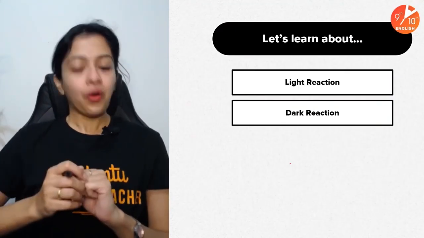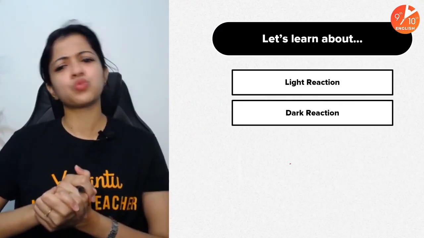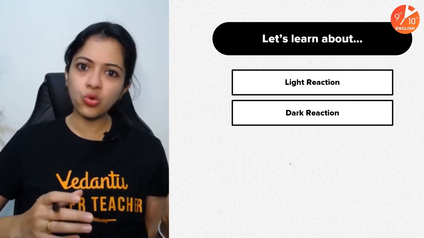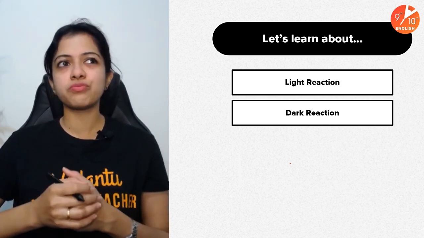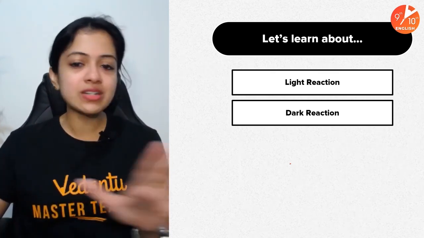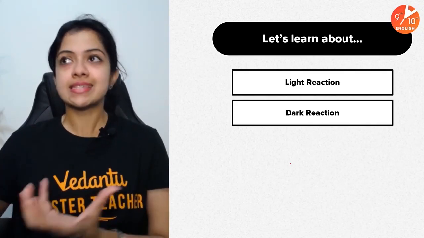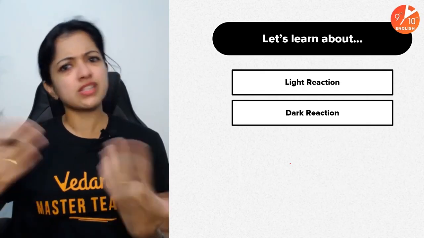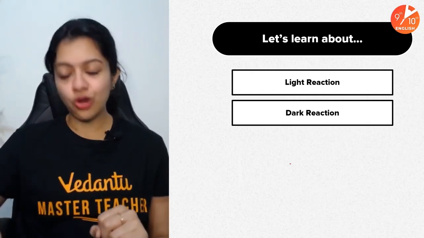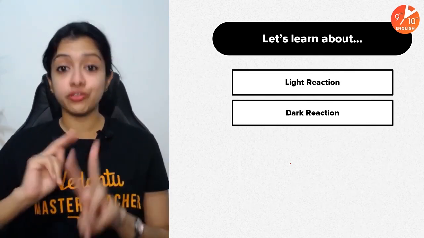Today we are going to talk about light reaction and dark reaction. What exactly is that? Light reaction in the presence of sunlight, dark reaction in the presence of the moon? No, not really. It's got nothing to do with the moon at all. So don't consider it as something to do with the sun and the moon. Of course, the sun is important because it's photosynthesis after all. We will get to all those details, but just remember for now that these are the two major phases of the process of photosynthesis.